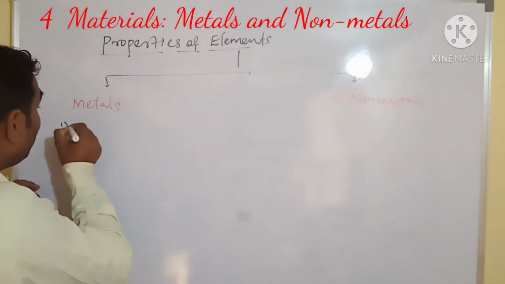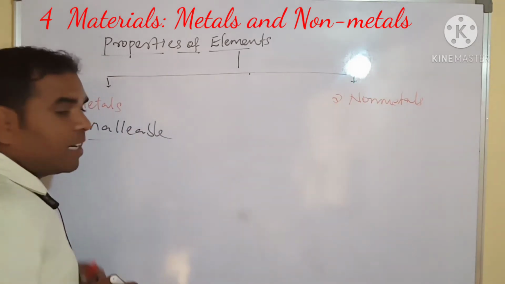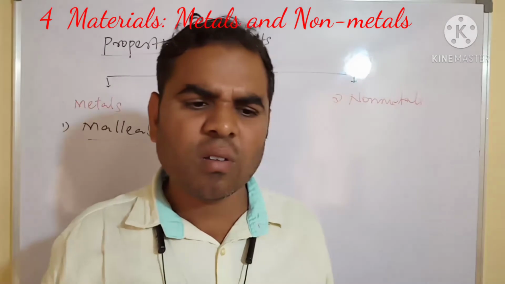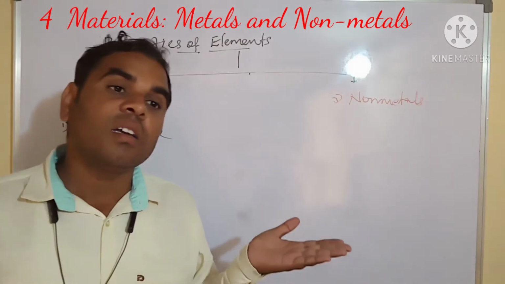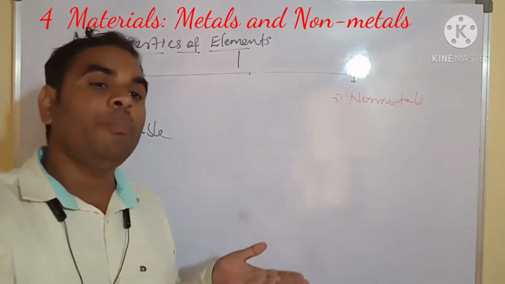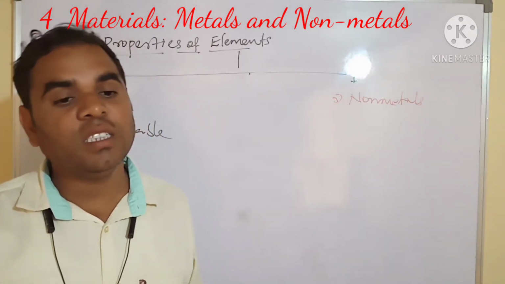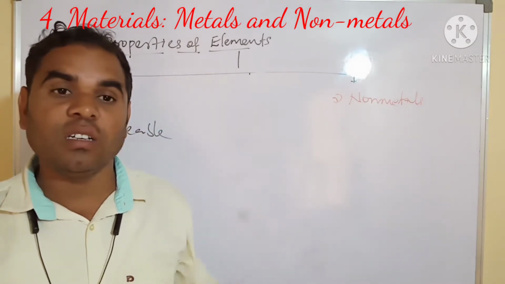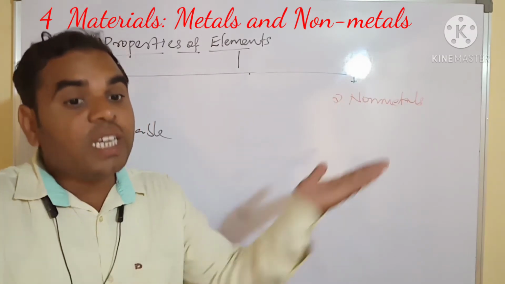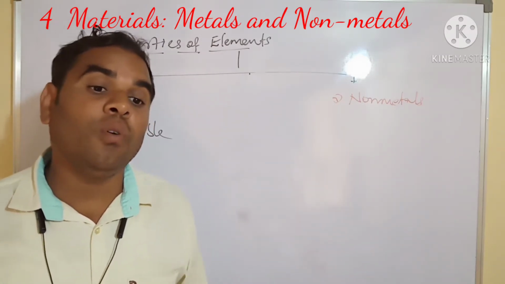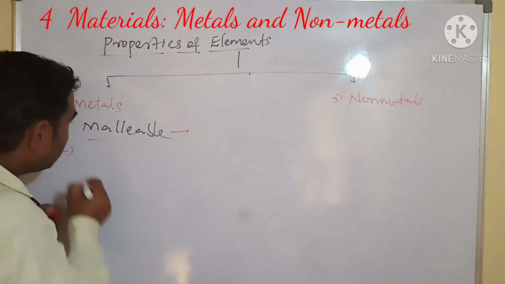Metals are malleable. What is malleable? We have to take the iron and beat it. It will make sheets. These are tins. Tin is a metalloid. We call it patra in Marathi. It is drawn into sheets. We call this malleable. Metals are malleable. Next we have to see the second one.